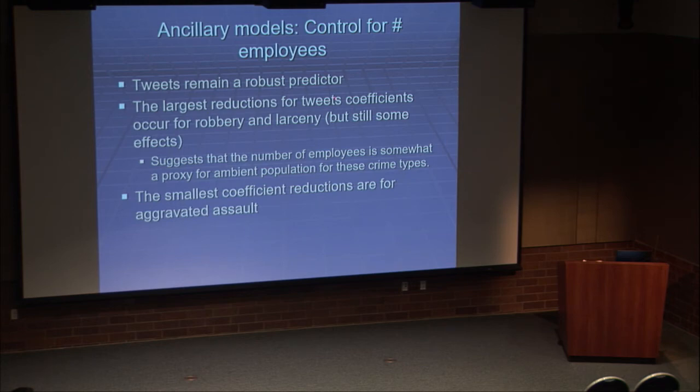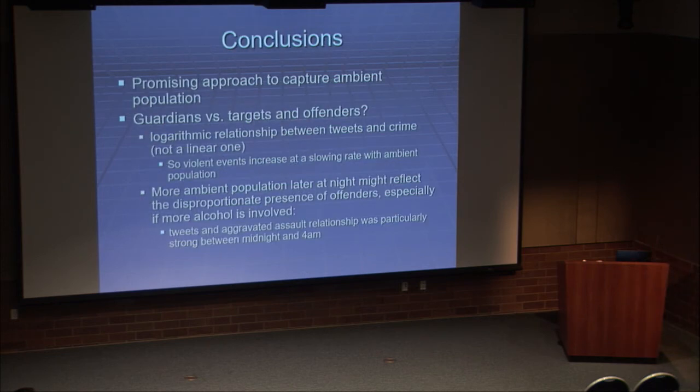The largest reductions for tweets coefficients occurred for robbery and larceny, which might make sense because, again, those businesses can be targets for both robbery and larceny. So in that way, they're capturing that. But for the other types of crimes, not much of a reduction at all. And even for these robberies and larcenies, the presence of people in a location was additional useful information for understanding when and where crime takes place. And again, smallest coefficient reductions for aggravated assault. So in that sense, the tweet information was very useful, and it was very unique information from what the presence of businesses would give us.